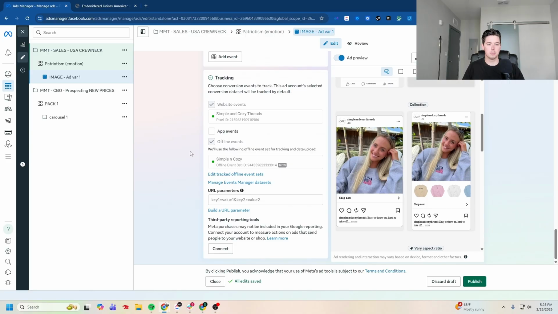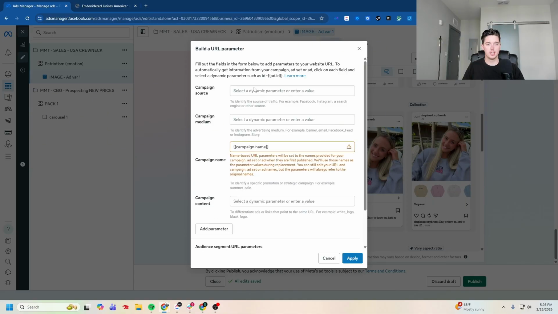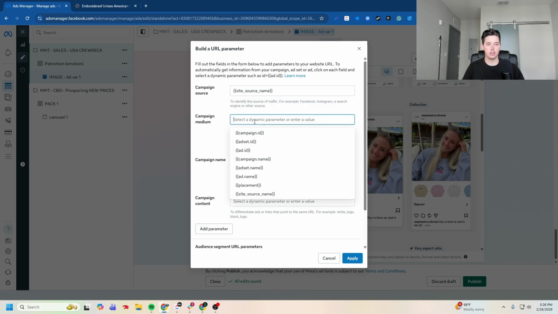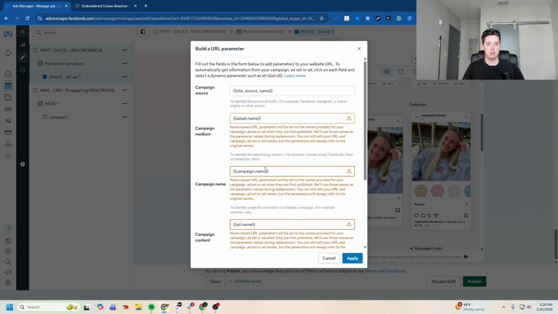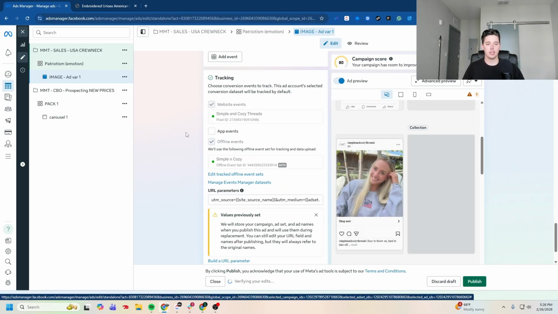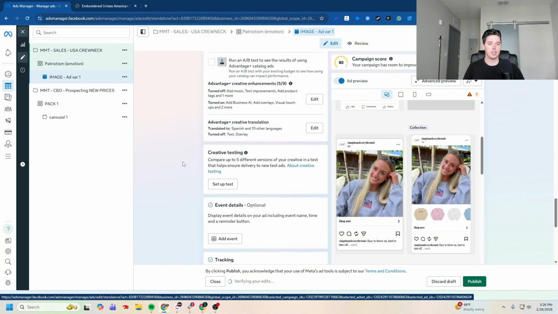And now, last but not least, make sure your pixels are connected. Go to your URL parameters, and this is why it's important for you to have good naming conventions, because this is how we are going to dynamically set our UTMs to pull in where our ads are running. Campaign name set like this will pull in this campaign name on the top left here. Ad set name will pull in the ad set here. Site source name will allow Meta to pull if it's Facebook or Instagram, and ad name will pull obviously the name of our ad right here. So in our Google Analytics reporting and Shopify reporting, we'd be able to see all that data. So now our ad's ready to go and we can publish.